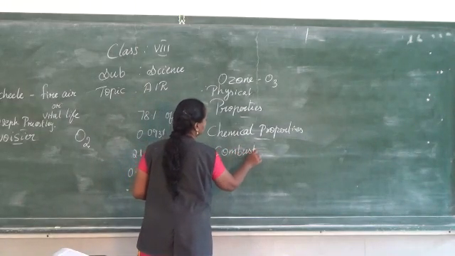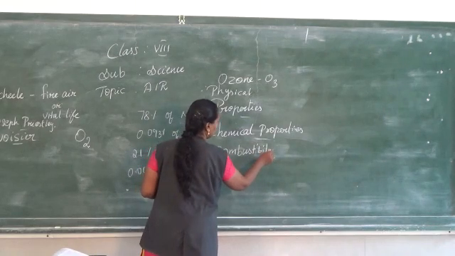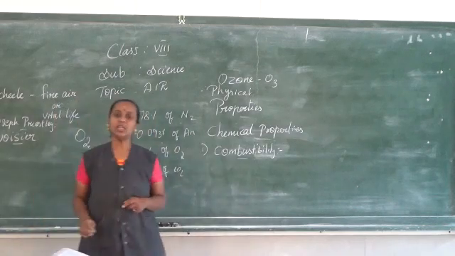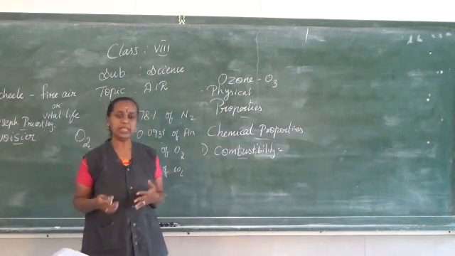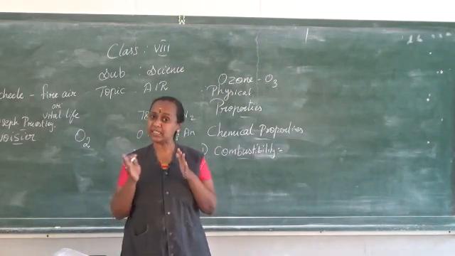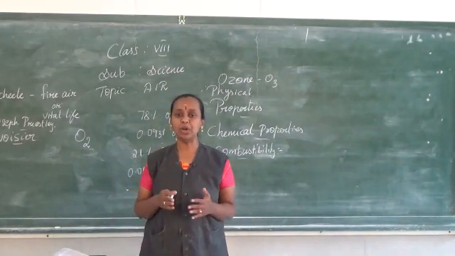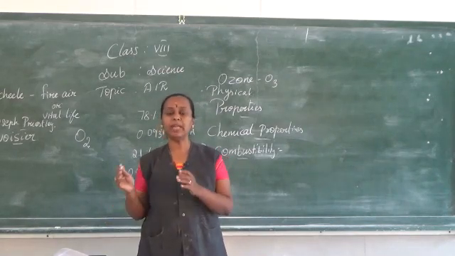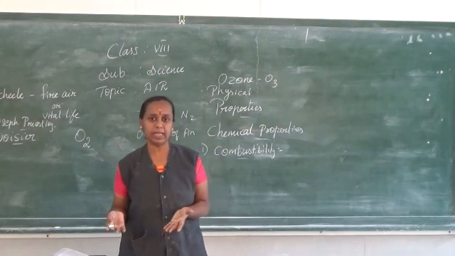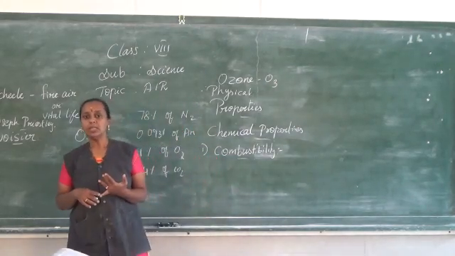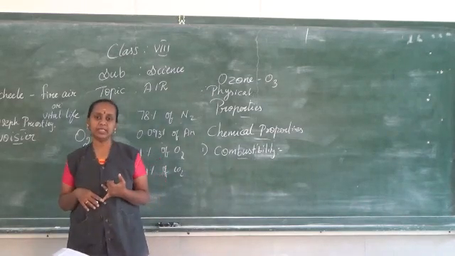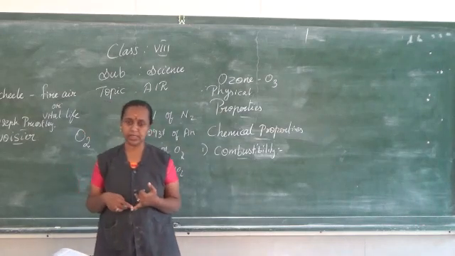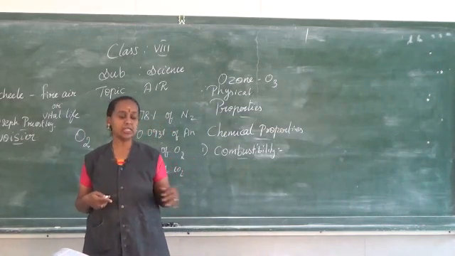So the first chemical property is combustibility. As I said, oxygen is a non-combustible gas on its own. It does not burn on its own. It is a non-combustible gas, but it supports combustion. You can understand the meaning of this because it won't catch fire on its own. It can support to make the fire get rapid. That is the thing. It cannot burn by itself. It can support the combustion. That is the meaning of combustibility.